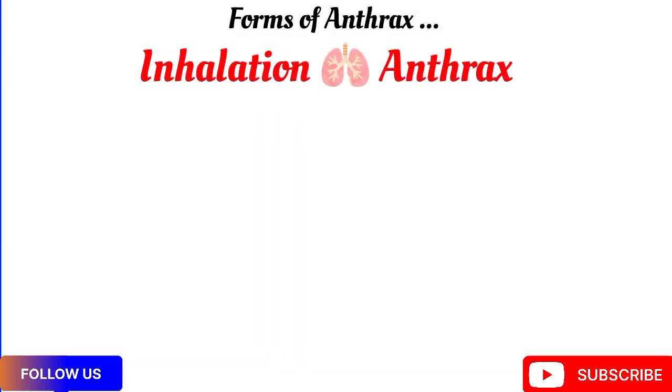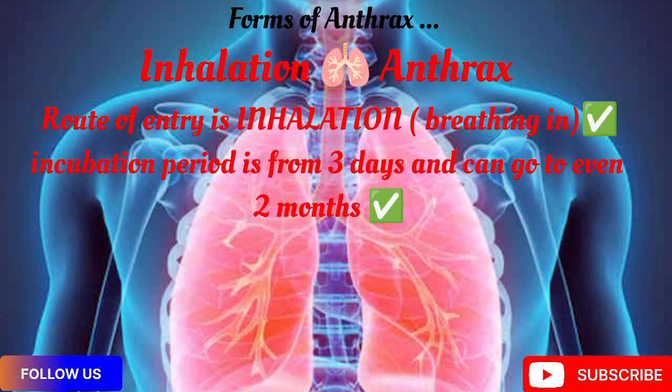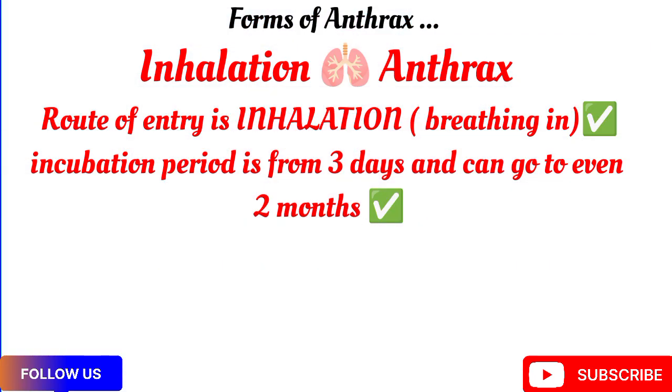Now we talk about inhalation anthrax, also known as pulmonary anthrax. The route of entry is, well, inhalation, like you breathe in infected spores from an infected animal product. So that can precipitate you to have pulmonary anthrax. The incubation period, well, it goes to about 3 days, but can last for about 2 months.